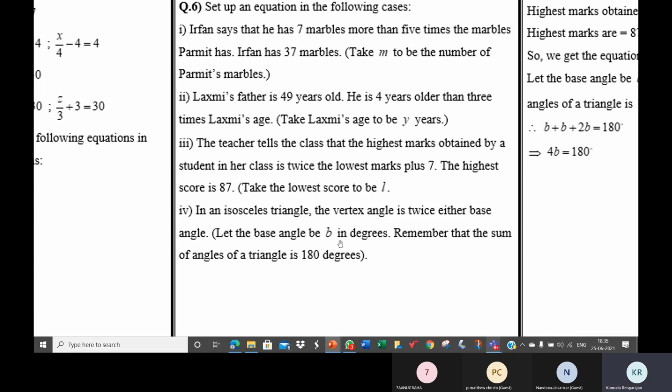Let the base angle be B in degrees. This is given to you in a bracket. We know that the sum of the three angles in a triangle is 180 degrees. The base angle is given to be B.